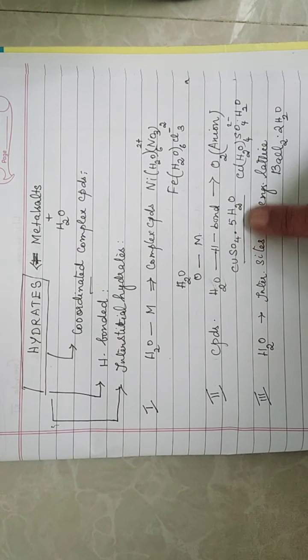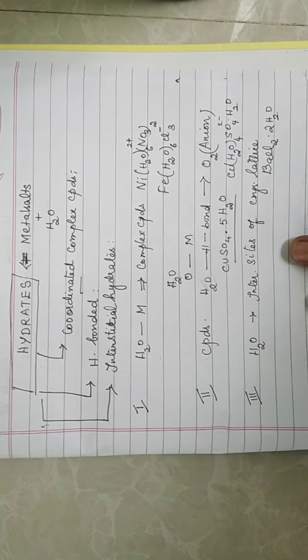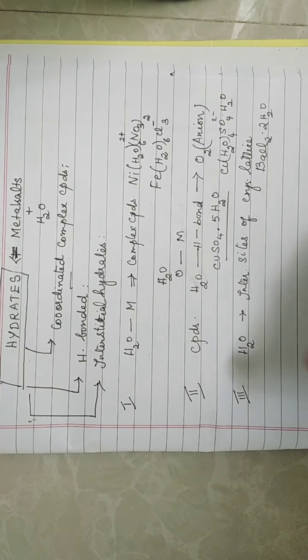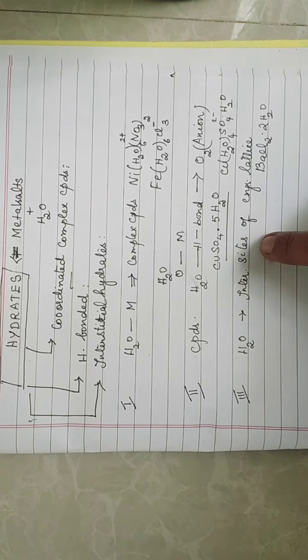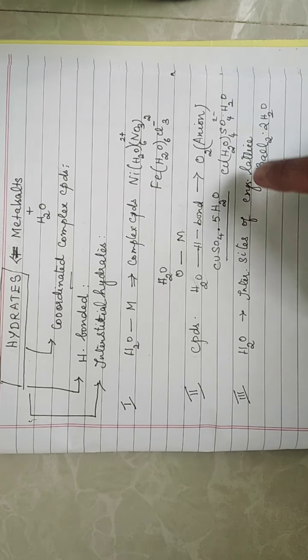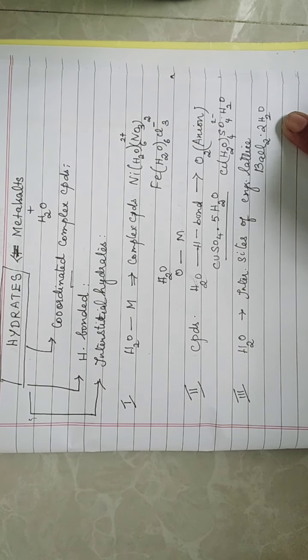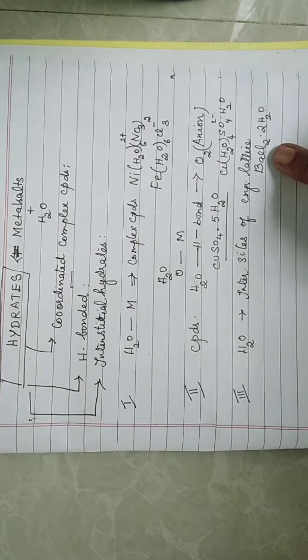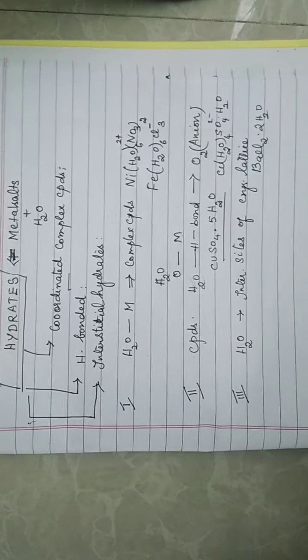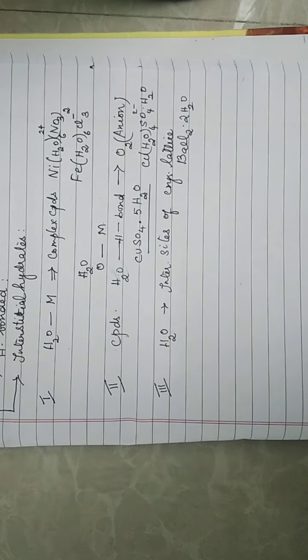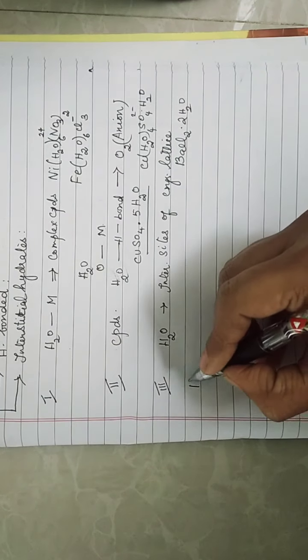Example, hydrated copper sulfate. Third example is interstitial hydrates, where the water molecule will be occupying the interstitial sites of the crystal lattice of the salt. Say for example, hydrated barium chloride, where the water molecule is binding with the interstitial sites of barium chloride. Done. Moving to the next topic, hard water and soft water.